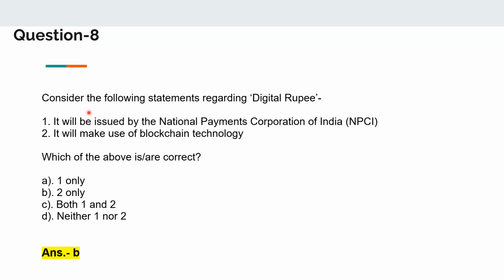Moving on to the next question. Consider the following statements regarding digital rupee. First, it will be issued by the National Payments Corporation of India. Second, it will make use of blockchain technology. So the correct answer was B, that is 2 only. Let us see why.